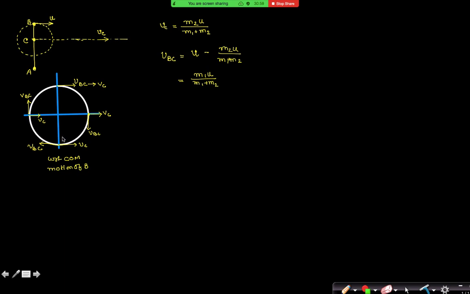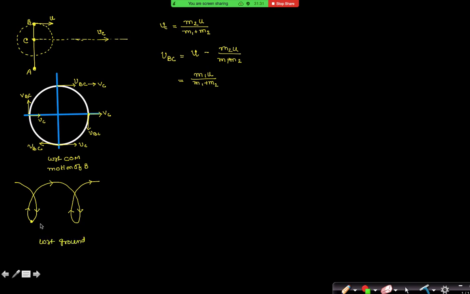Now let us talk about the question that is given. The particle B moves in this spiral path with respect to ground. So what about the direction of velocity at this lowest point? What is the direction of velocity at its lowest point? It is with respect to ground.